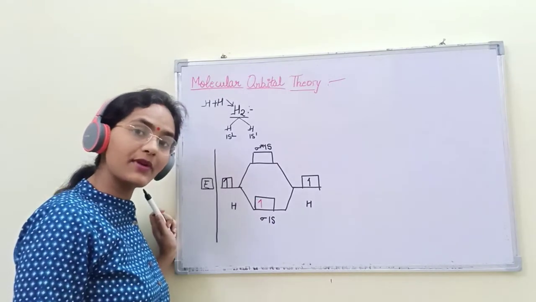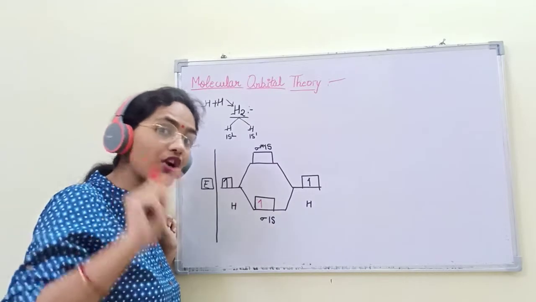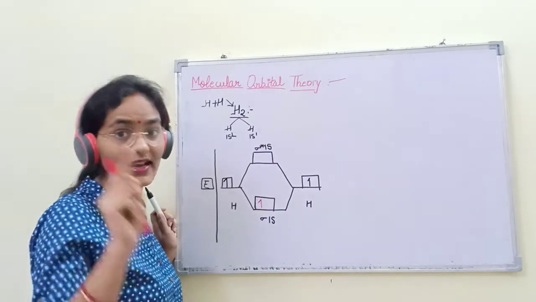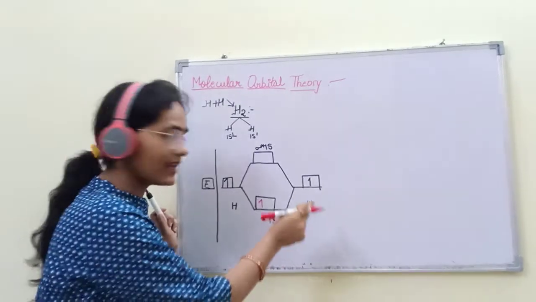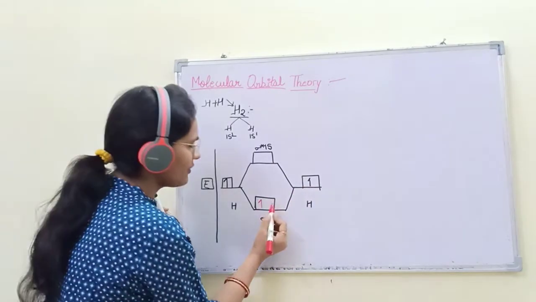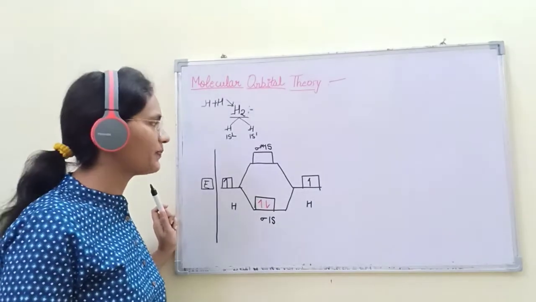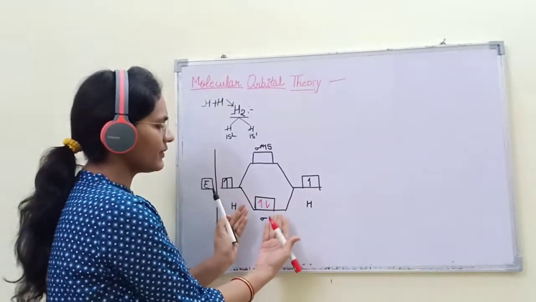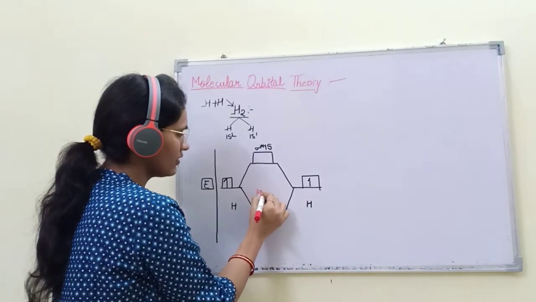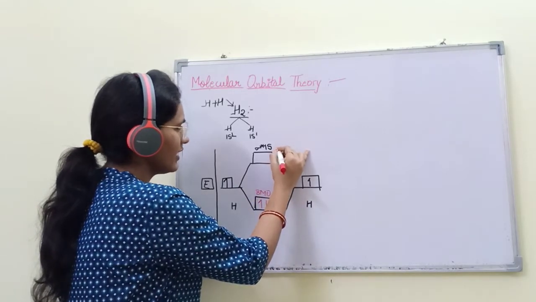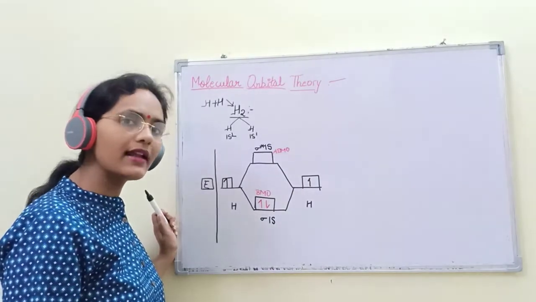Second, the Pauli exclusion principle. What about the Pauli exclusion principle? Each and every orbital should contain a maximum of 2 electrons. One is in the parallel direction and the other one is in the anti-parallel direction. So there is one electron here. It's coming here. This electron is filled in this orbital. So there are 2 electrons which are coming in the bonding molecular orbitals. This is BMO and this is ABMO, anti-bonding molecular orbitals and bonding molecular orbital.